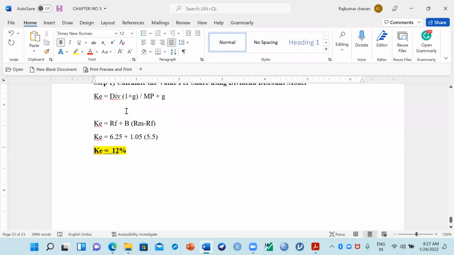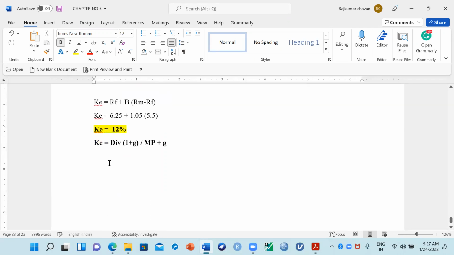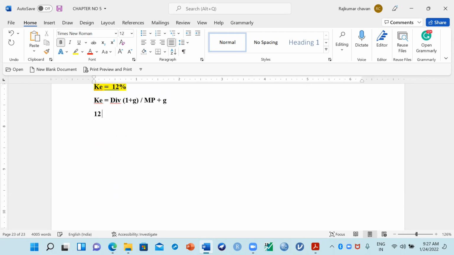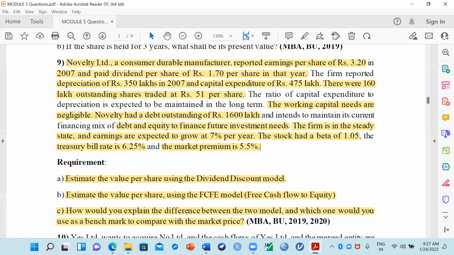So I think I got all the information here. Now this is our main formula. I'll copy it down once again. What is the KE I got? It is 12. And this company is paying a dividend of how much? DIV is the dividend. How much did they pay as dividend per share? Can you see here? 1.70, correct.